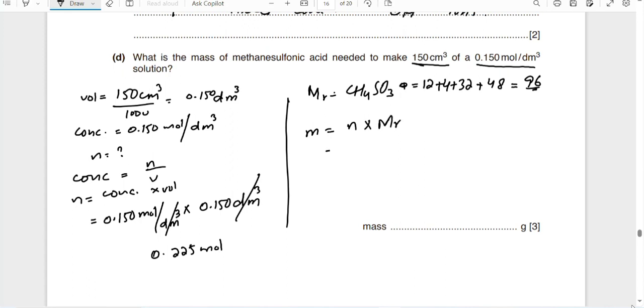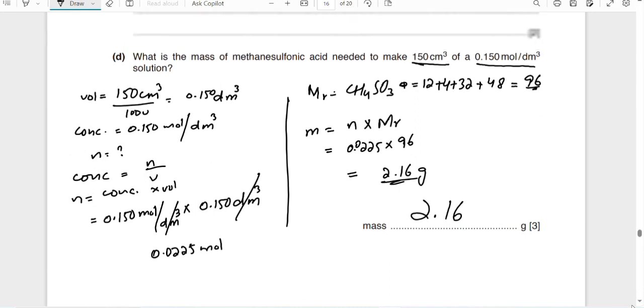The number of moles is 0.225 moles, sorry, 0.0225, multiplied by 96. So what do you get? 2.16 gram. This is the answer.